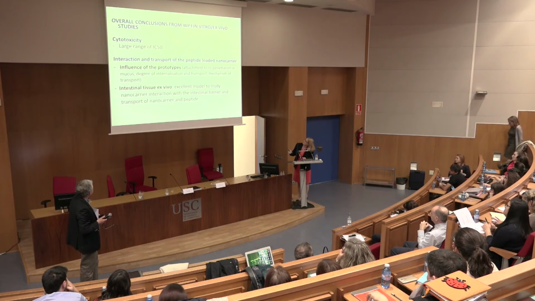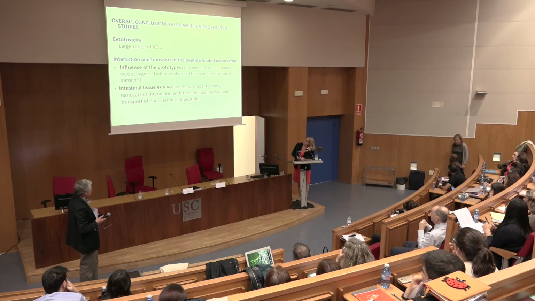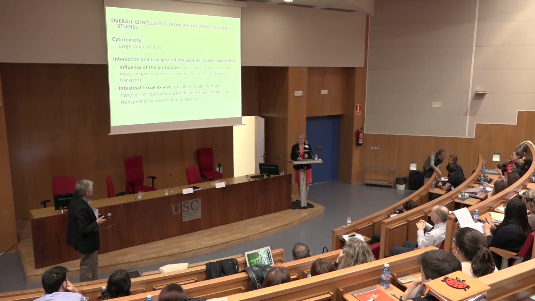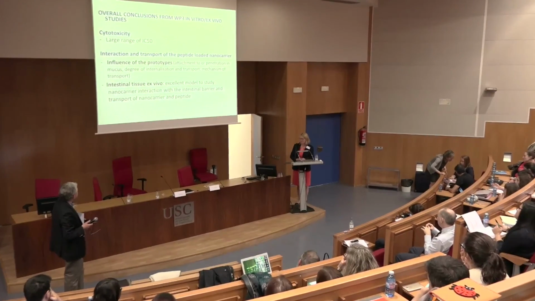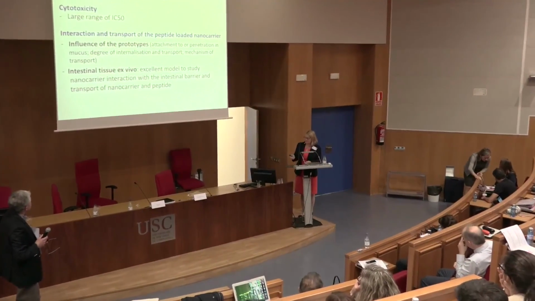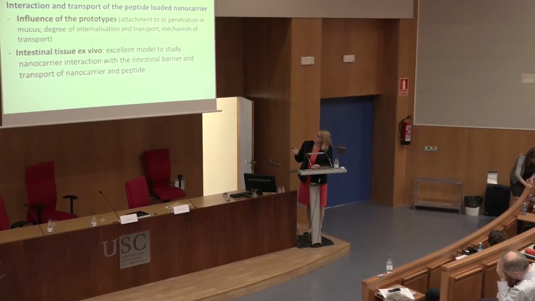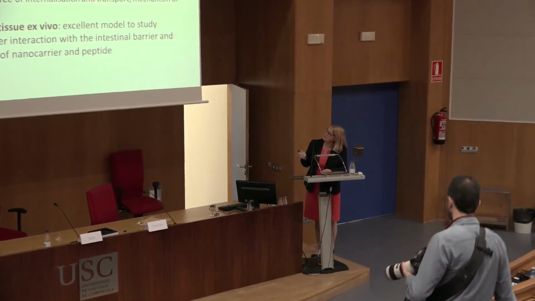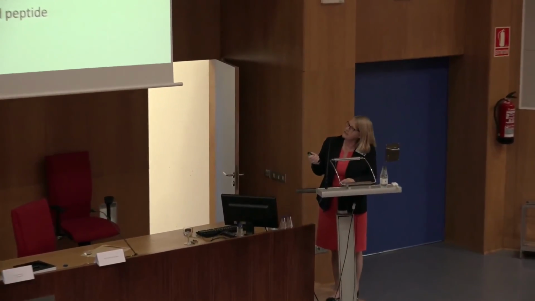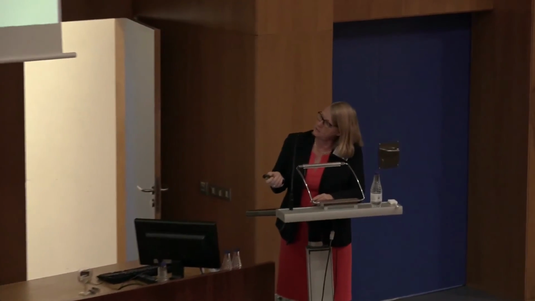So the major conclusion is what was expected, that you have an influence of the prototype on the transport and interaction, depending, as discussed, on whether it's attached or can penetrate into the mucus, whether it's internalized. And also one of the major conclusions is that the intestinal tissue barrier ex vivo is really an excellent model to study the interaction of the prototype with the carrier. Thank you.